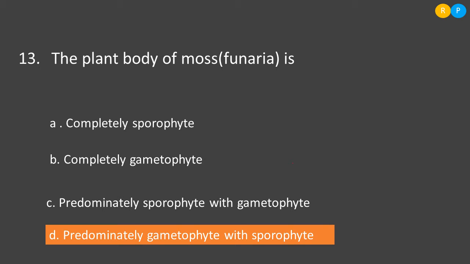Then option C, predominantly sporophyte with gametophyte. This is also wrong because the predominant phase in Funaria is not a sporophyte. Clear? Then option D, predominantly gametophyte with sporophyte. This is the correct one because the predominant phase in the mosses is the gametophytic plant, because the main plant body itself is a gametophytic plant. Then the sporophytic plant depends on it. So the right option is option D, that is predominantly gametophyte with sporophyte.